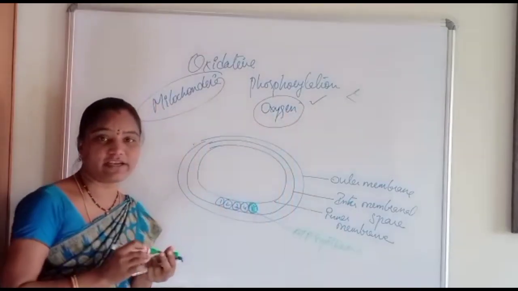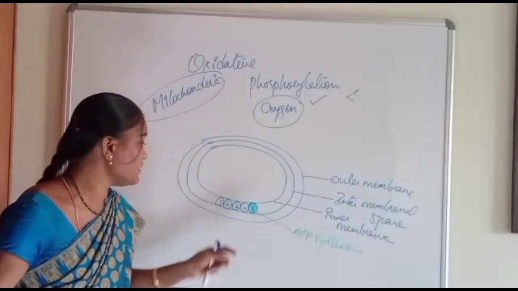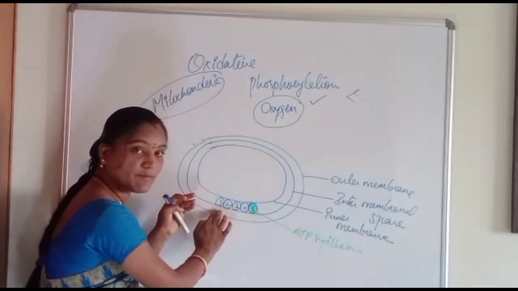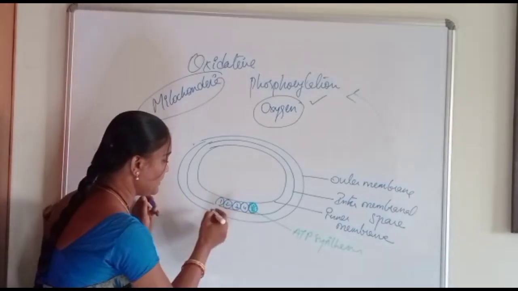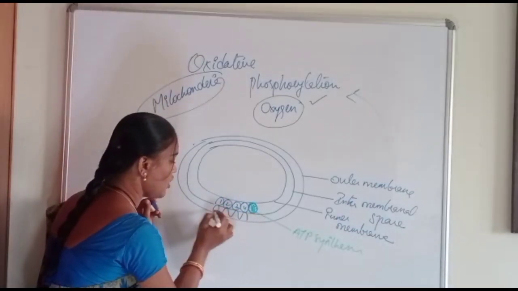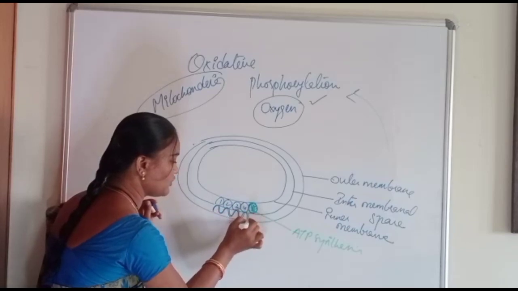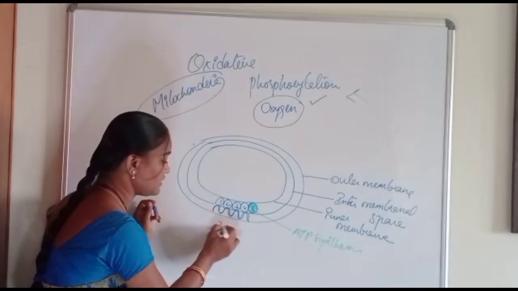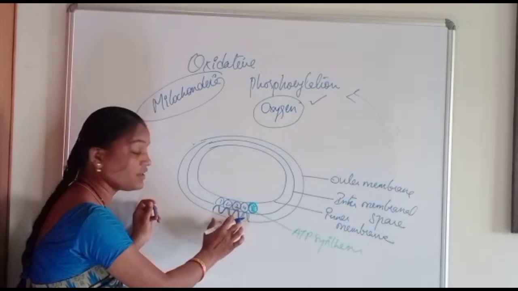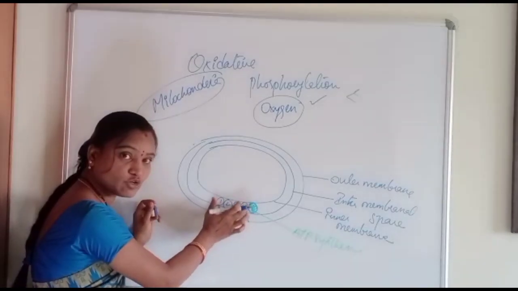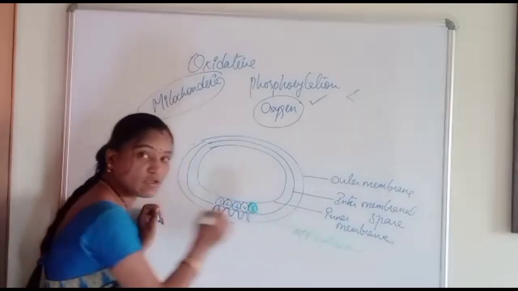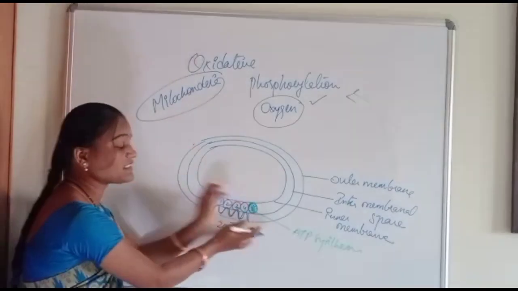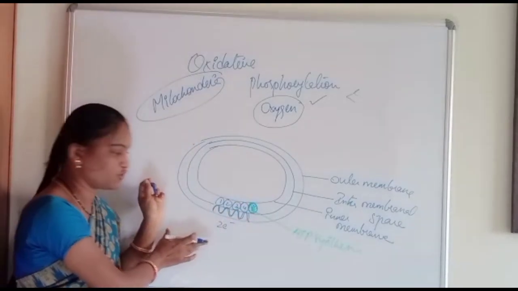In all these 4 complexes your electrons are being transferred, and I am just mentioning it in a zigzag form. All your electrons are being transported from one complex to another, a pair of electrons at a time, through different electron carriers. In the 5th complex, the actual ATP synthesis takes place coupled with the electron transport chain.